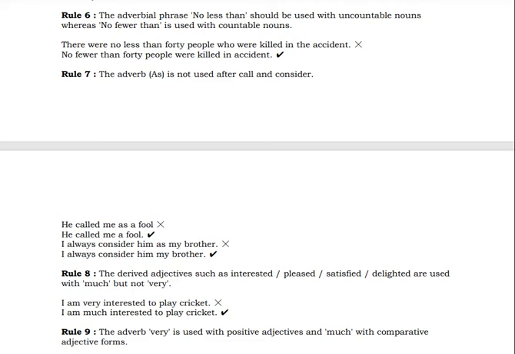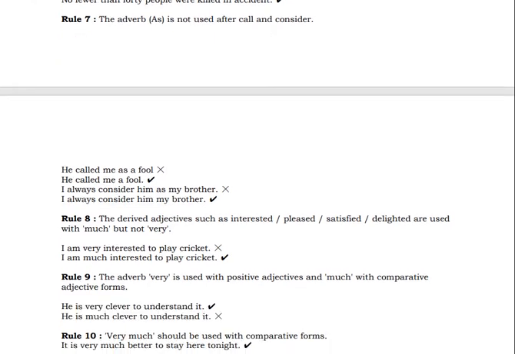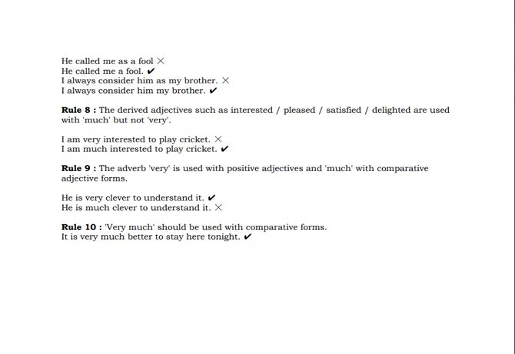Okay, let's go to rule number 8. The derived adjectives such as interested, pleased, satisfied, delighted are used with much but not very. So here you see these adjectives: interested.